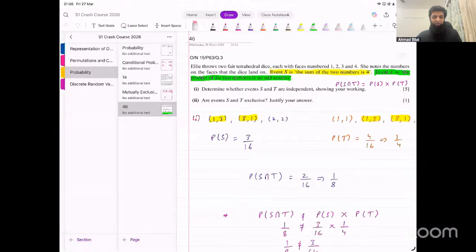Okay, everyone, let's begin then. Probability is what we are going to do today. We're done with some concepts. We started discrete random variables in the last session as well, but I gave you more time to practice probability. So you could do more questions from the worksheet and then let me know the problems that we're having today. Let me know any questions that you guys have from the worksheet or otherwise from any of the recent papers that you might have attempted. And we will start doing them one by one, inshallah.